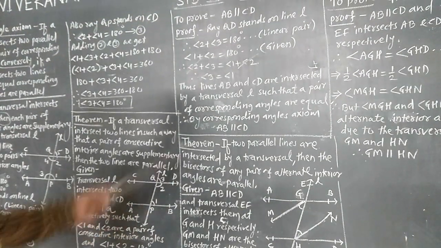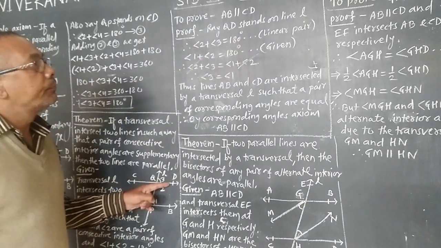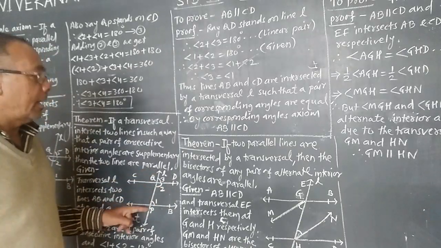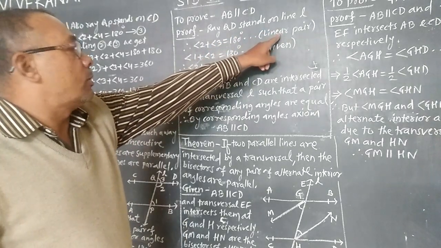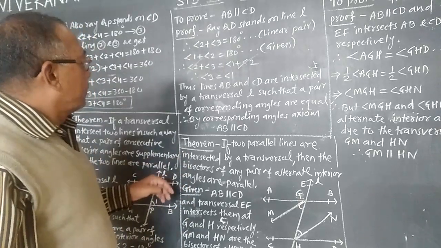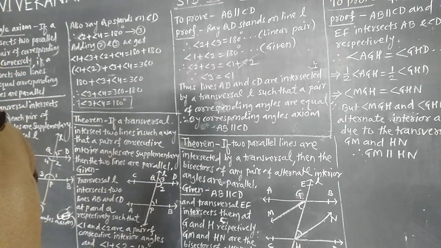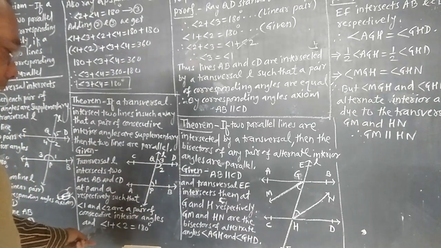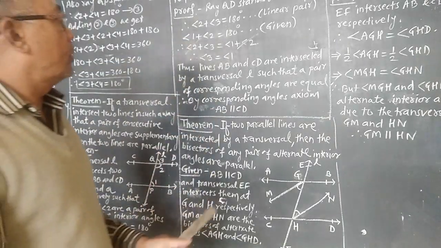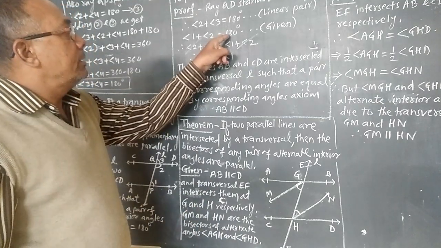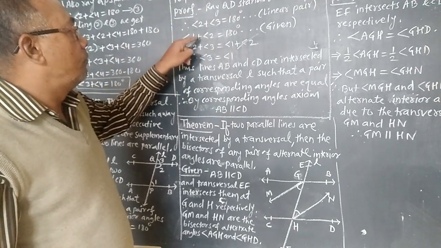So proof: ray QD stands on line L, and therefore angle 2 plus angle 3 is equal to 180 degrees because of the linear pair of angles. Then it is given that angle 1 plus angle 2 is equal to 180 degrees. Therefore the RHS of both the equations are equal, so angle 2 plus angle 3 is equal to angle 1 plus angle 2.